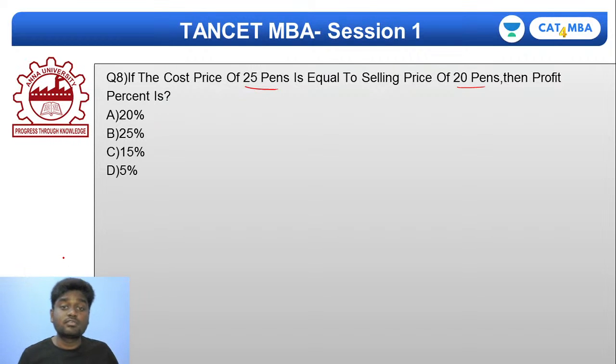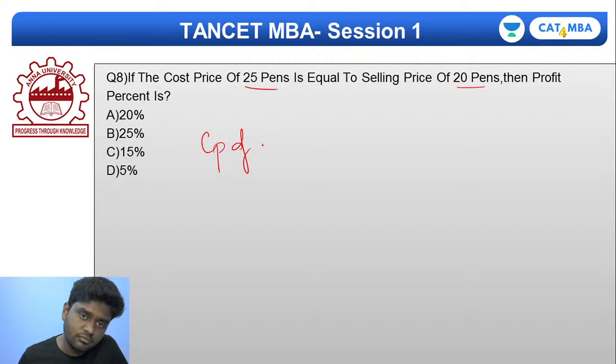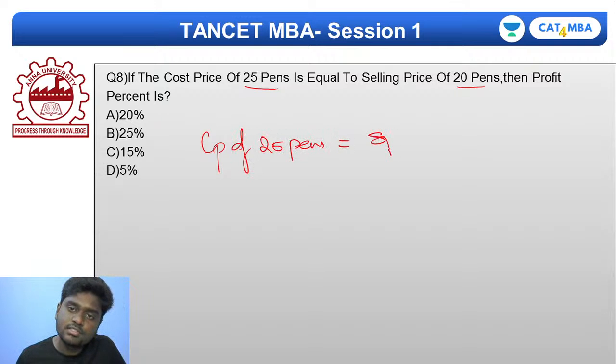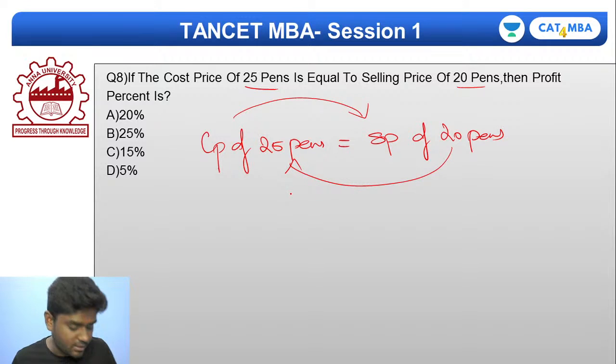If the cost price of 25 pence is equal to the selling price of 20 pence, then you need the profit percentage. If that is the case, listen very carefully. If the cost price goes to the right hand side and 20 goes to the left hand side, how much will it become?